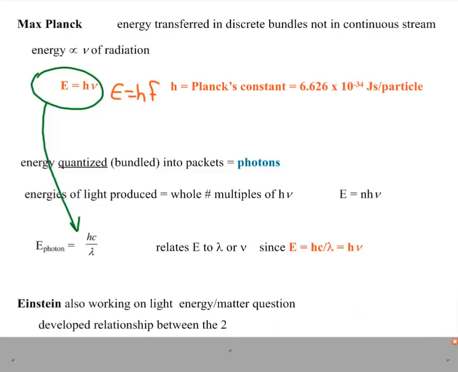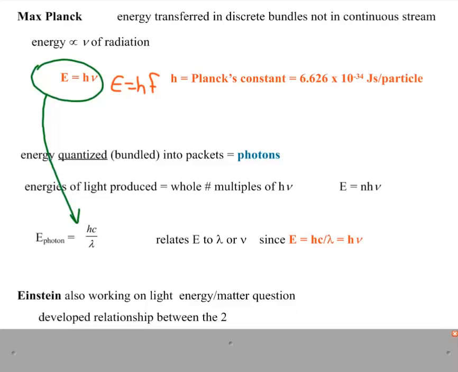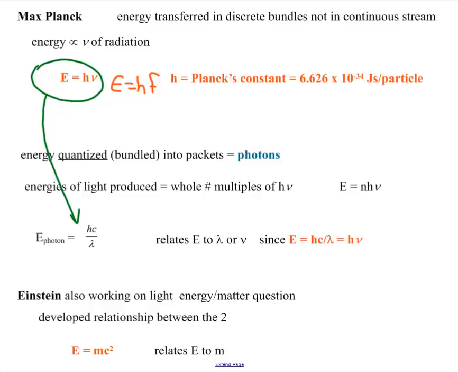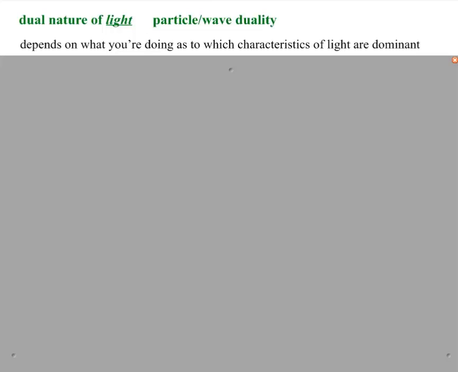Okay, Einstein was also one of the big guns during this time. He developed a slightly different relationship between the two, energy and matter. His equation ended up getting him a Nobel Prize. He said that energy is equal to the mass of those photons times the speed of the electromagnetic radiation. So he was relating energy transmitted to the mass of those photons. So there was a question that evolved. Since one group said that light traveled as waves, another group said light travels as particles, we have this dual nature of light: particle properties, wave properties.